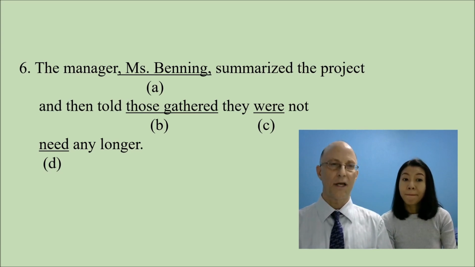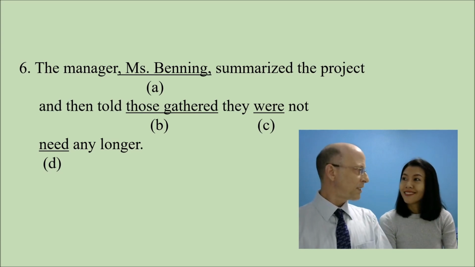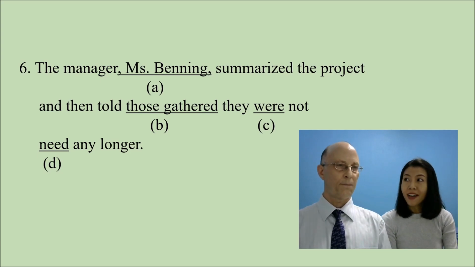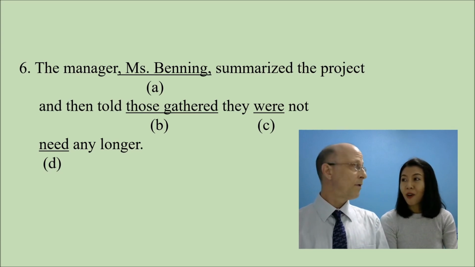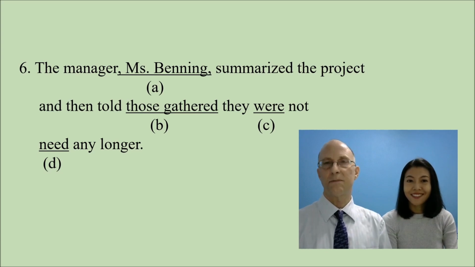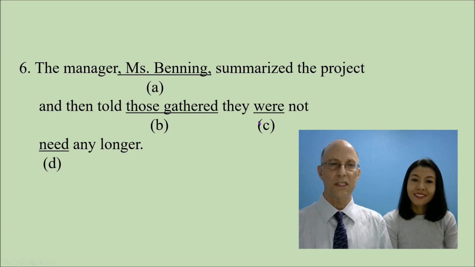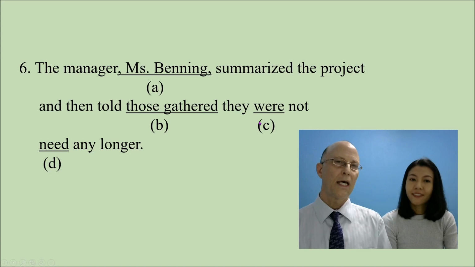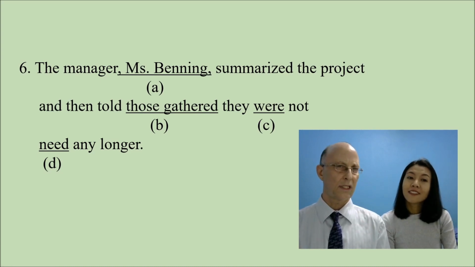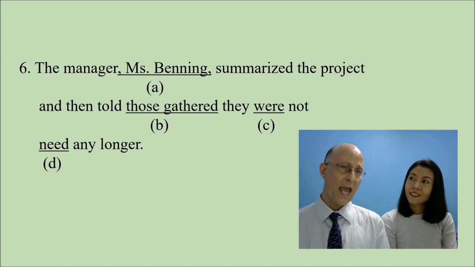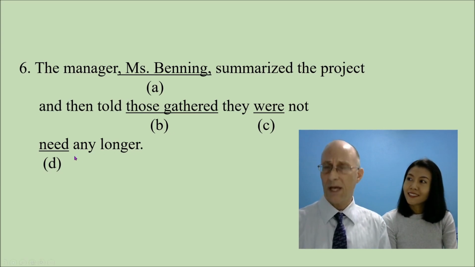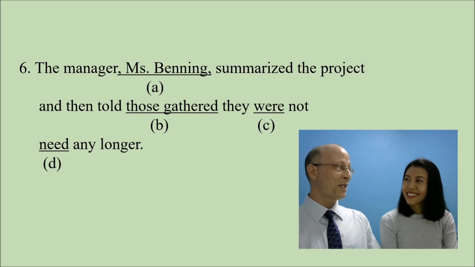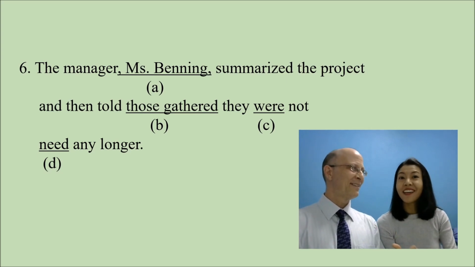So B, fine. Next we have C and D. What verb tense is this sentence in? Past tense. Yeah, it's past tense. How do we know that? Because of summarized. Yeah, summarized is past tense, so we know that this C should be past tense. And the C also tells us something else. Because it's the verb be and another verb following it, we end up with the passive voice. And how do you make the passive voice? Verb be and then verb 3.